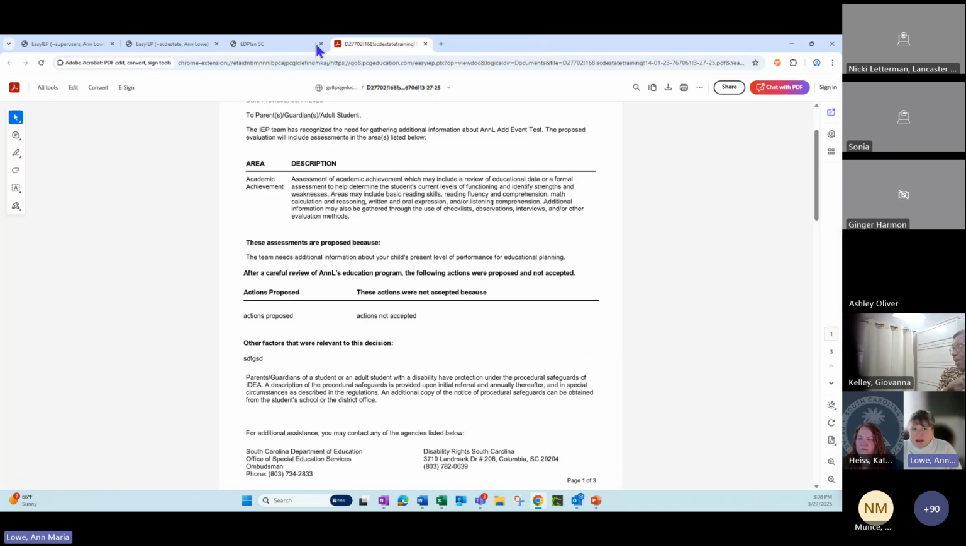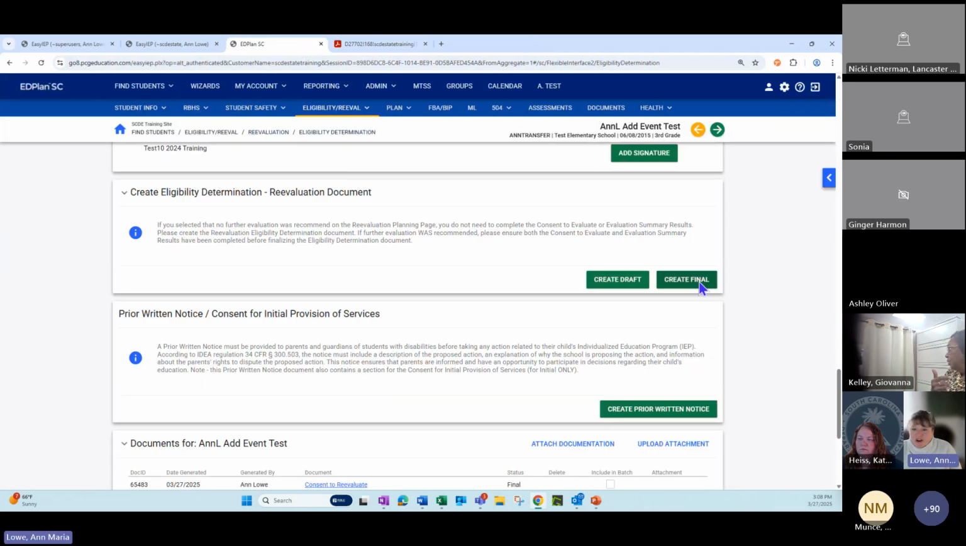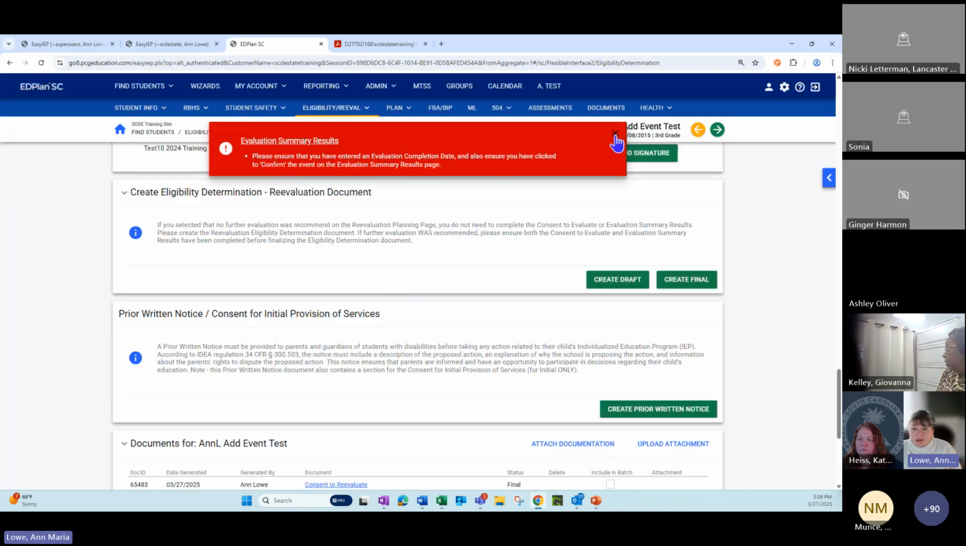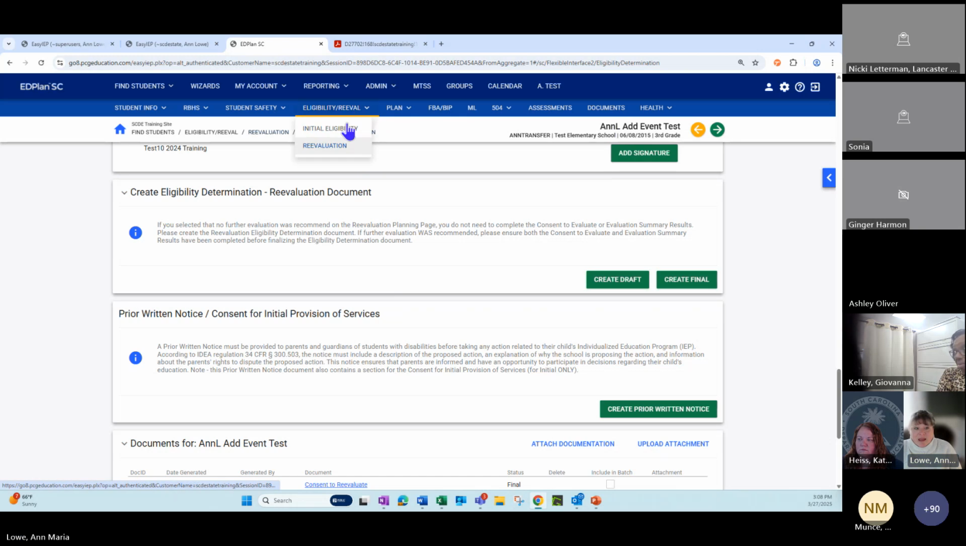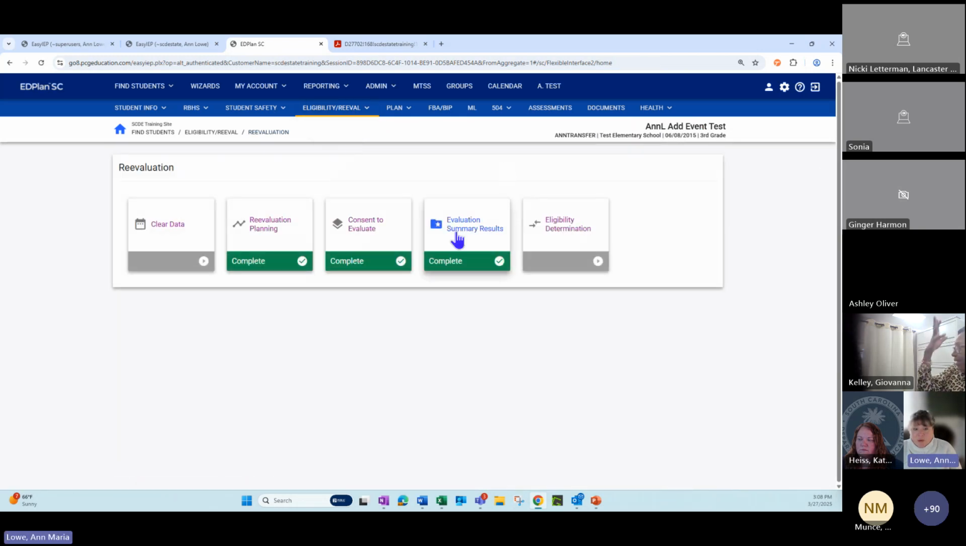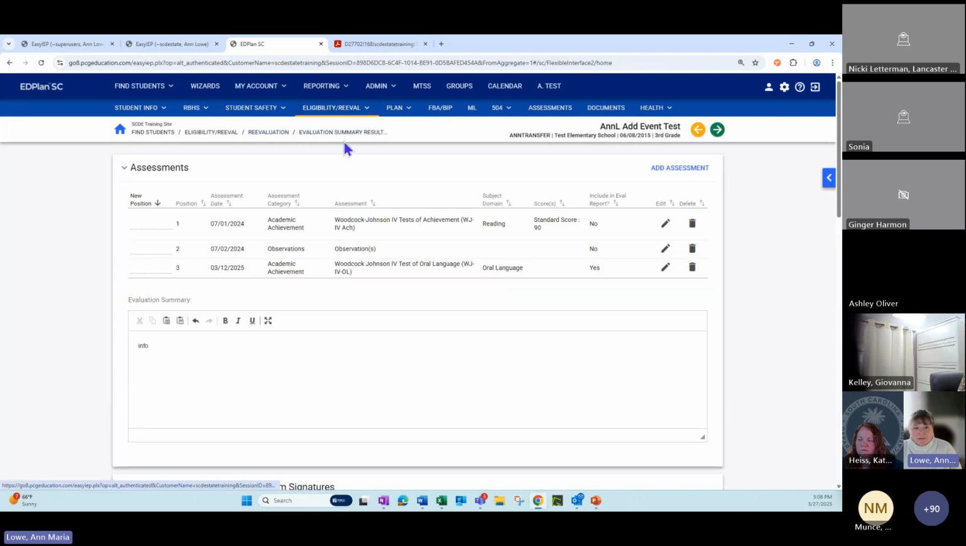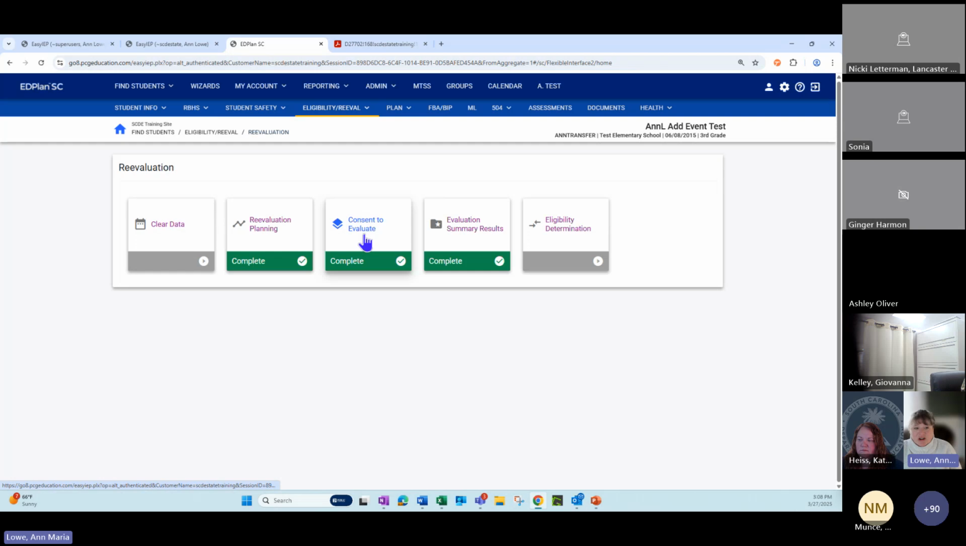So you don't think it's created. So you go to create another final and it will give you that message that it's pulling up right now for me. So you think you have to go back and fix something in the evaluation summary results page. And then you end up going back into the consent to eval page. And then you end up back at reeval planning. And it just kind of loops you through and you're trying to finalize documents.